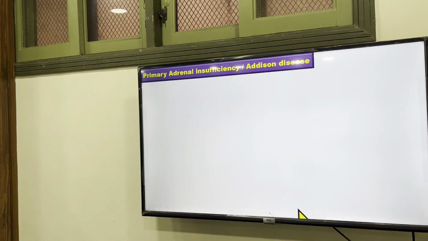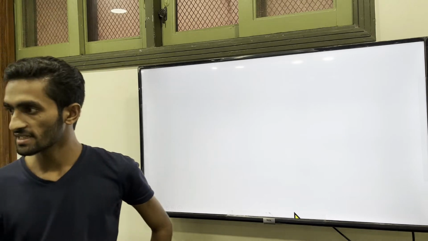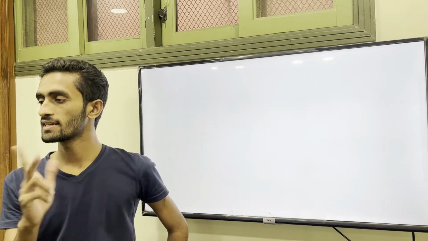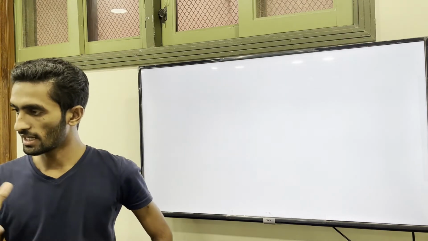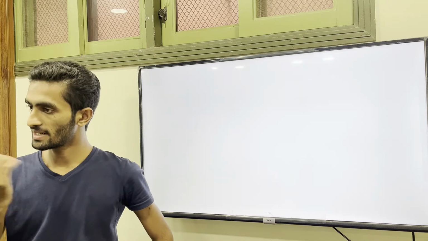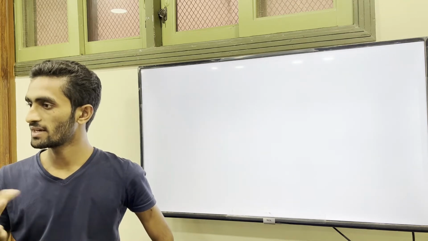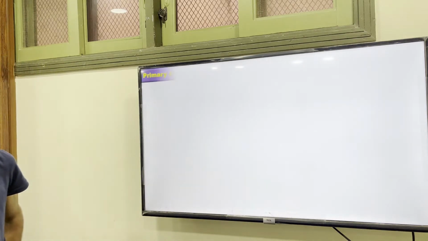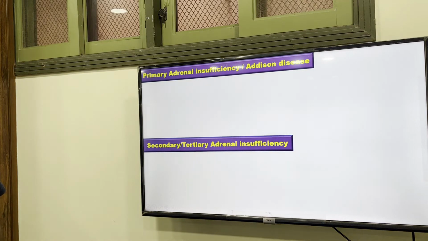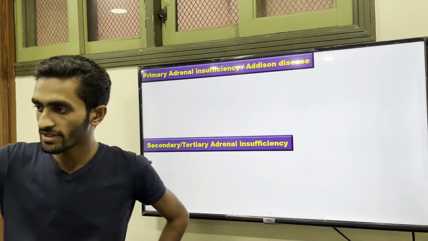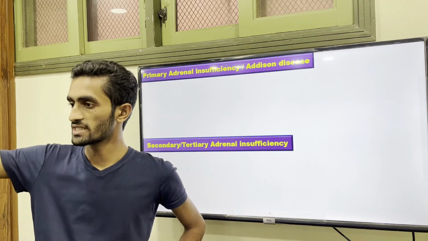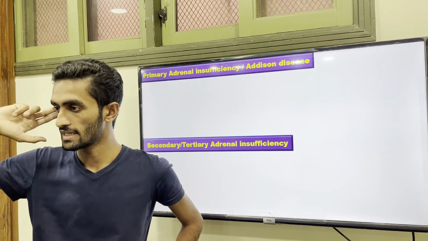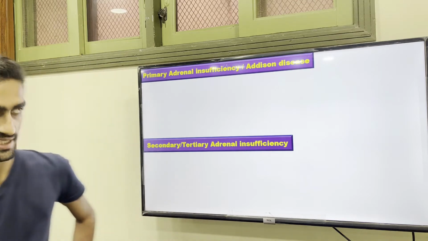So, now we have covered the hypersecretion of the glucocorticoid and the hypersecretion of aldosterone. Now coming to almost the last segment, we have adrenal insufficiency, where no secretion is occurring. There is primary adrenal insufficiency and secondary. Primary means a problem with the adrenal. Secondary means a problem with the control system, that is ACTH, the pituitary-hypothalamus axis.